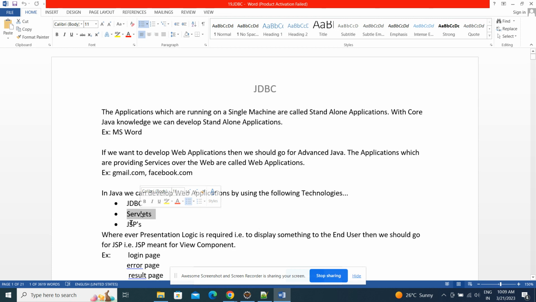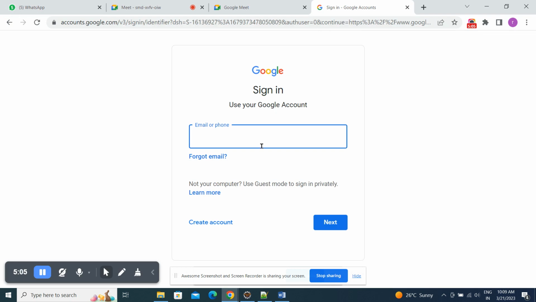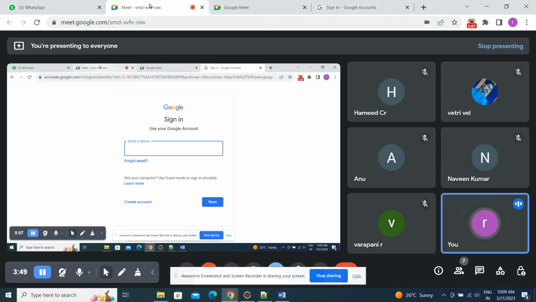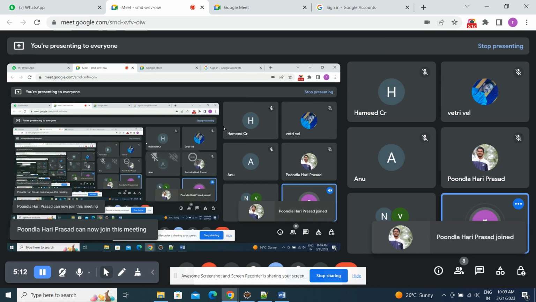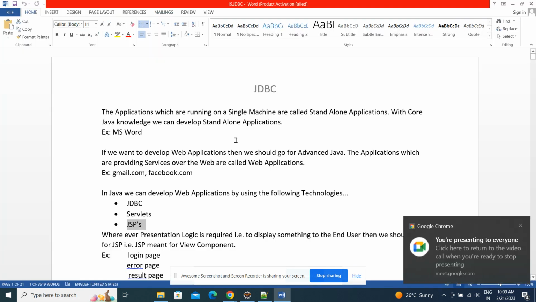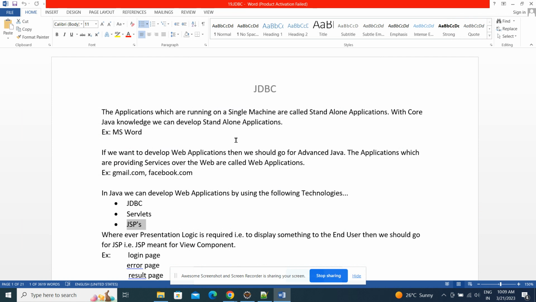And JSPs are used for the view. We'll call them view components, like the login page and home page. For developing those, we will use JSP. What does JSP mean? Java Server Pages. So in Java, we can develop a web application using the following technologies.